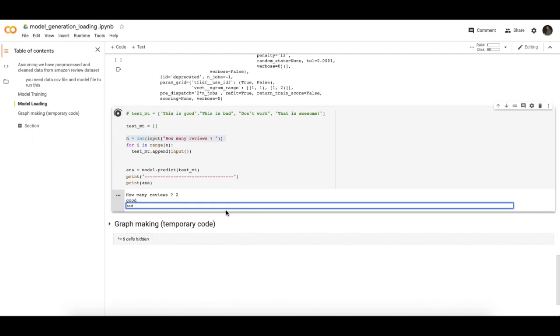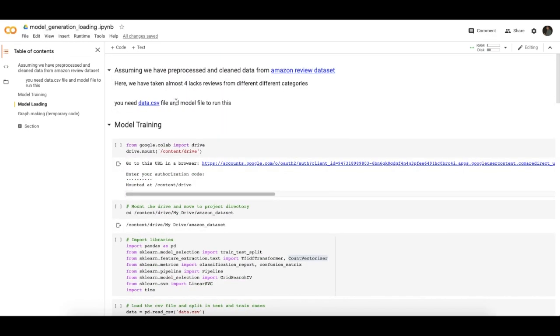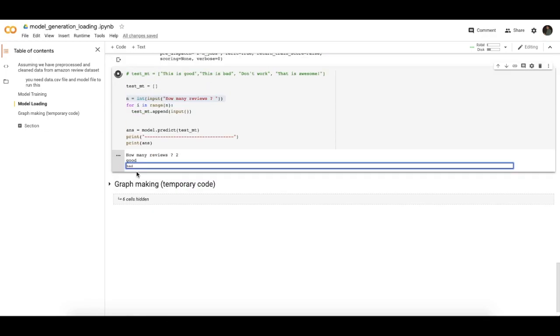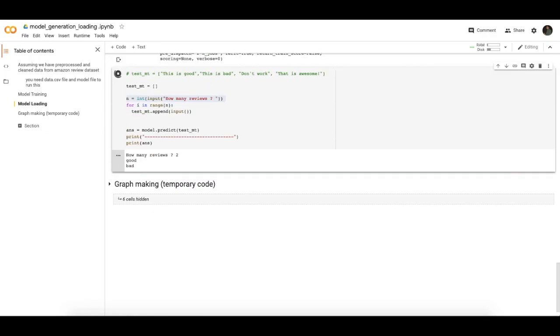After entering and pressing enter, it gives me the classification result, whether the first review is positive, negative or neutral, and likewise for the second review. Because I have not run this project from the start, this gives me an error.